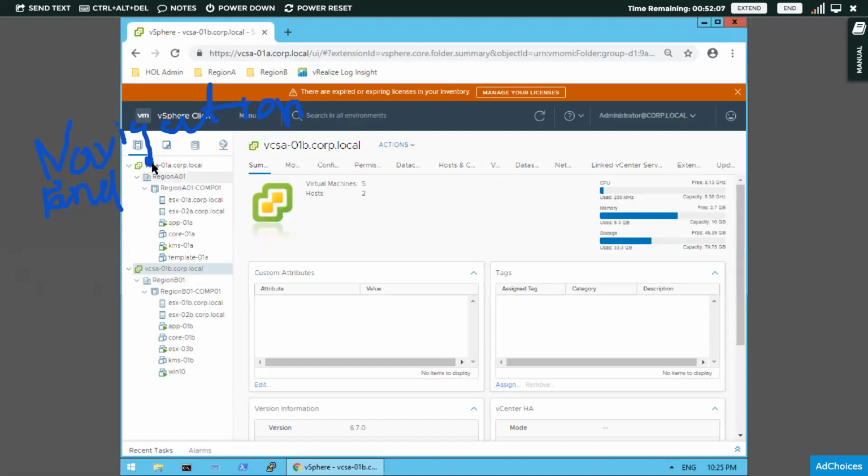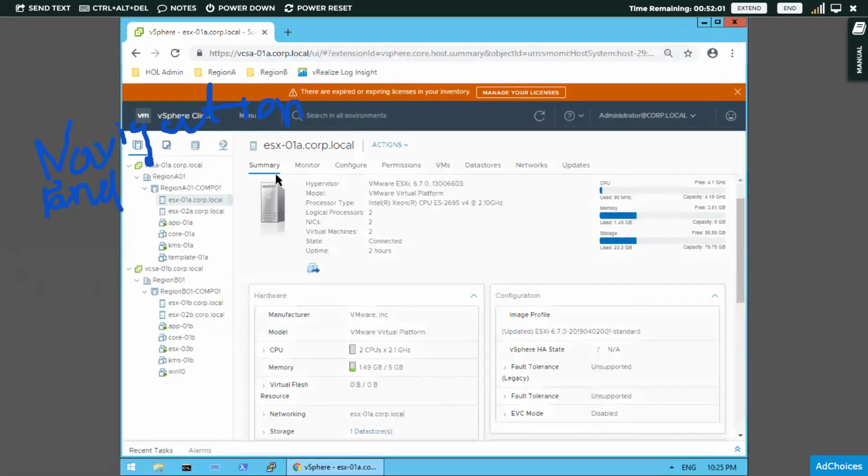Anyway, this is what the navigation panel hierarchy is. Each icon you select will show its summary. For example, I have clicked on ESXi01A. What is the hypervisor version? A hypervisor is nothing but a simple operating system.